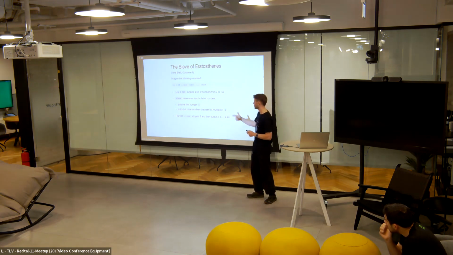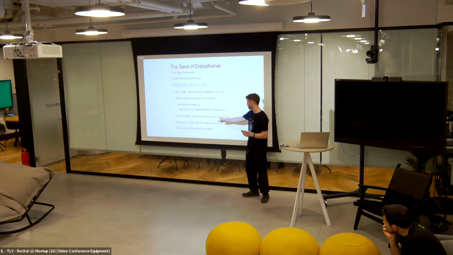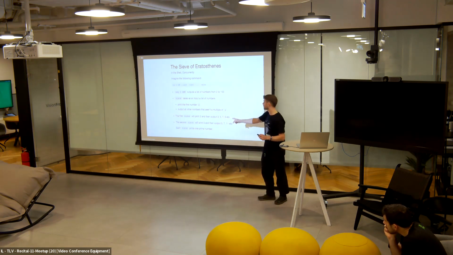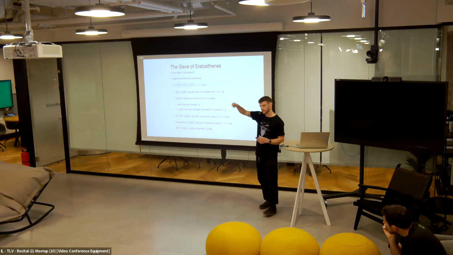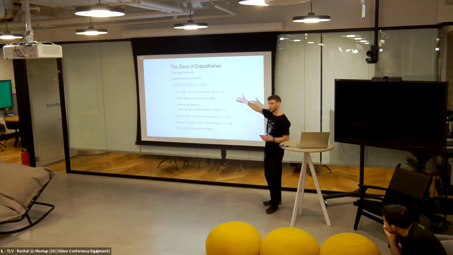So it will output 3, 5, 7, 9. The second sieve is going to print 3, the first number, and then it's going to output all the numbers which it got, which aren't a multiple of 3. So 5, 7, it skips 9, and then we go on to 11, and we keep going in this way. And we're going to chain a lot of these sieve functions together, and eventually we're going to get all the prime numbers in this way.